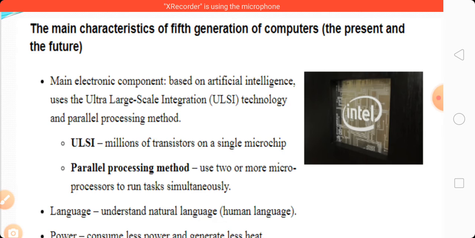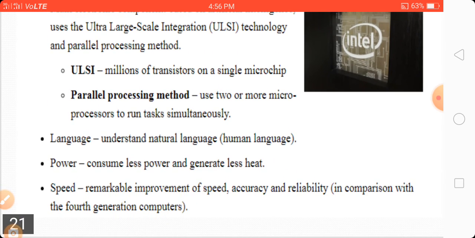Then the parallel processing method: use two or more microprocessors to run tasks simultaneously. Multiple processors are there. Language: the computer must understand natural language, that is human language.